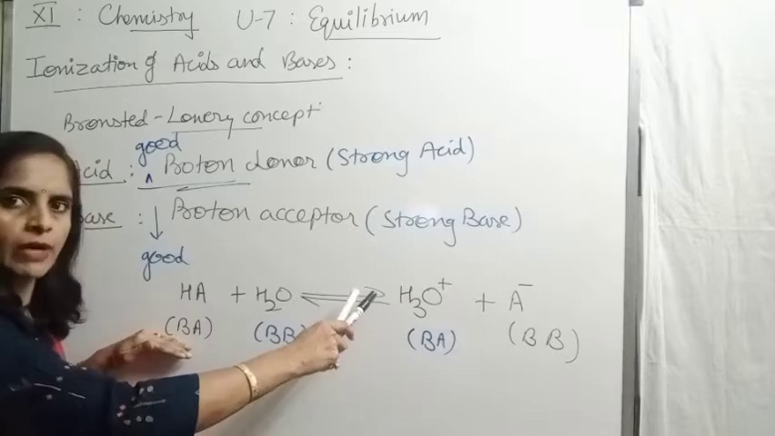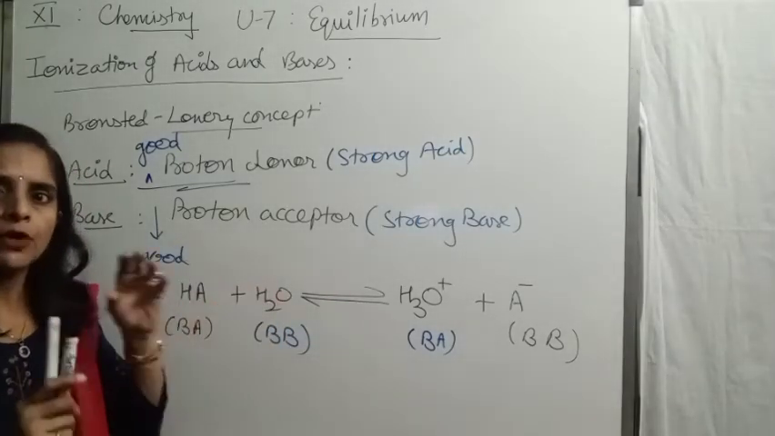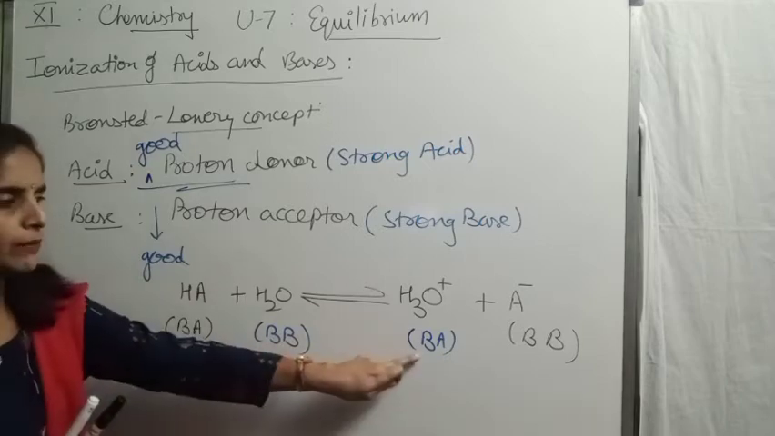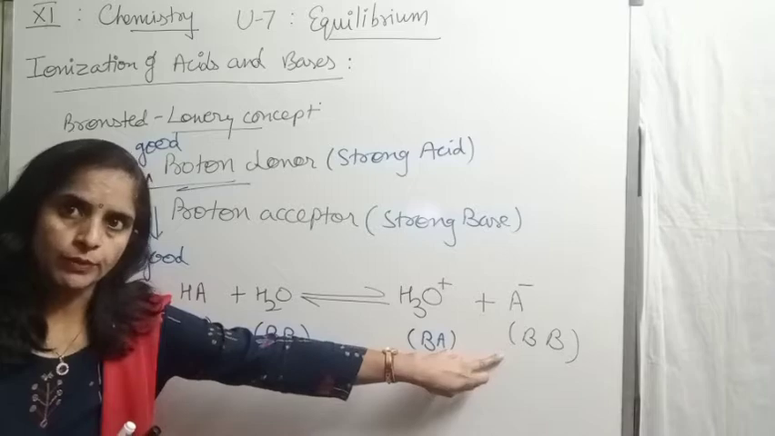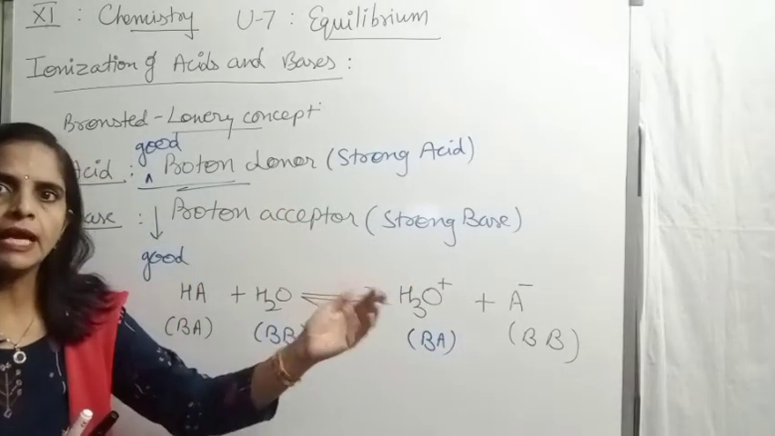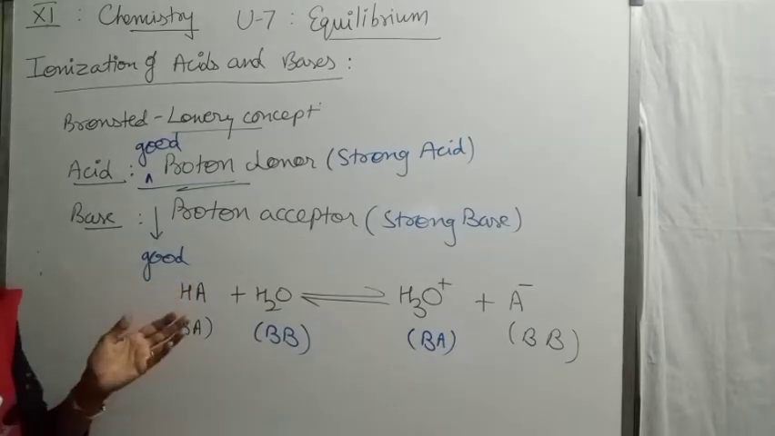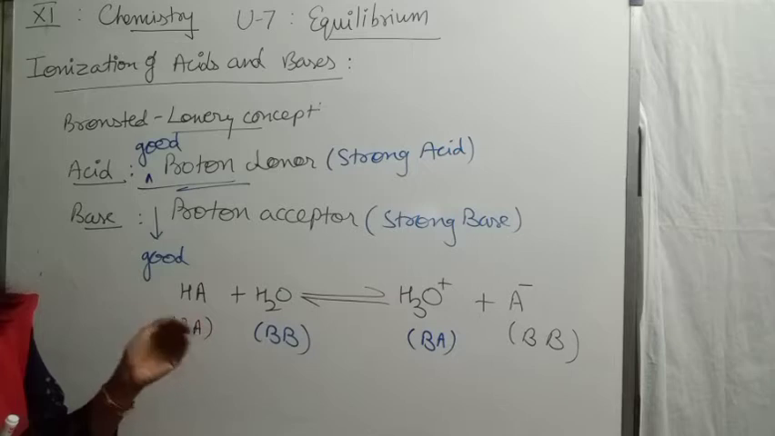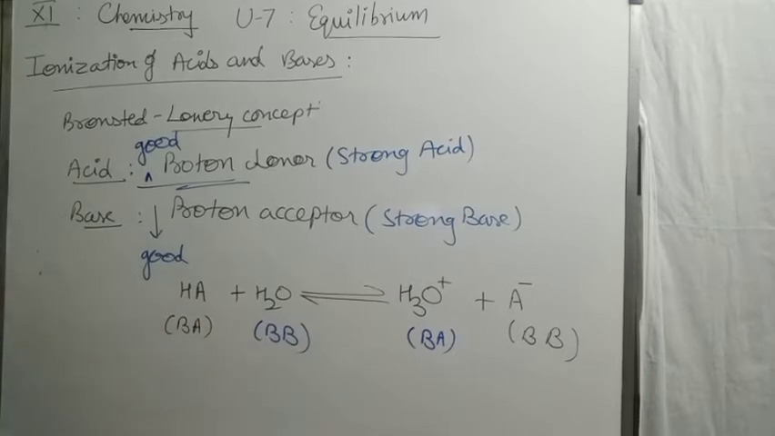So this reaction is fast. It means in solution, the concentration of hydronium ion and anion A- would be more because the reaction is moving in the forward direction faster as compared to backward. So this is the meaning of a strong acid and base in terms of the Arrhenius concept and Bronsted-Lowry concept.